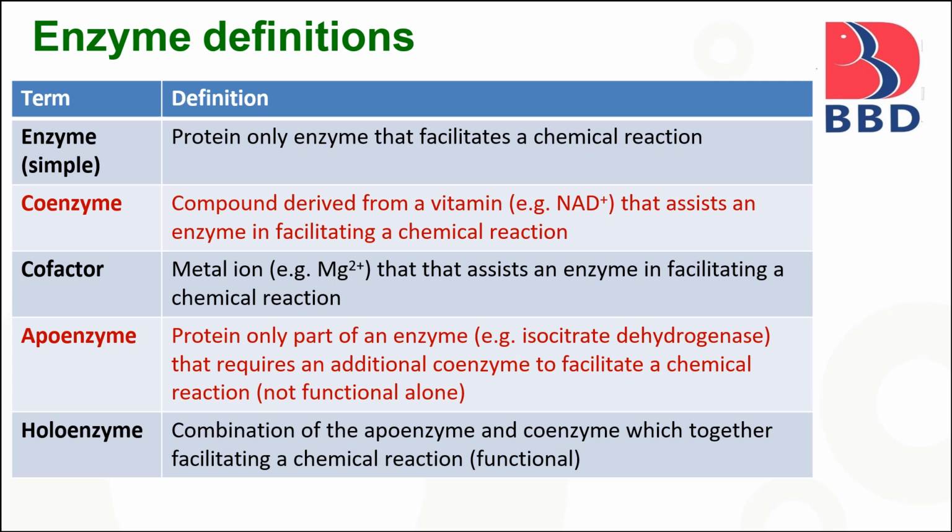Enzymes are defined as proteins that facilitate a chemical reaction. Coenzyme is defined as a compound derived from a vitamin, for example NAD+, that assists an enzyme in facilitating a chemical reaction. Cofactors are metal ions that assist an enzyme in facilitating a chemical reaction. Apoenzymes are the protein-only part of enzymes, that is, the proteinous part. For example, isocitrate dehydrogenase requires an additional coenzyme to facilitate a chemical reaction; it is not functional alone. Holoenzymes are the combination of the apoenzyme and coenzyme, which together facilitate a chemical reaction.